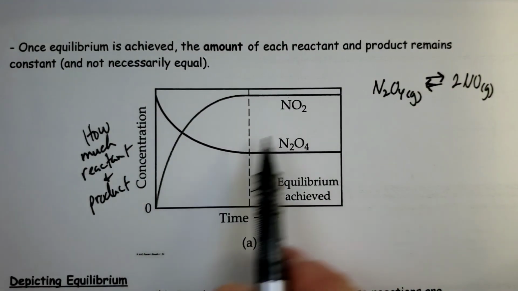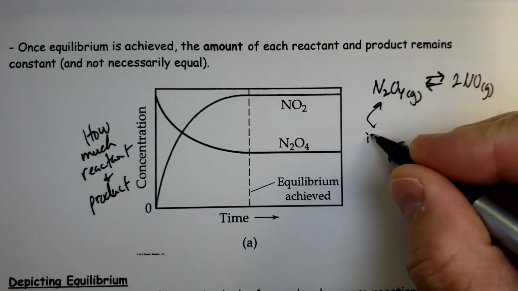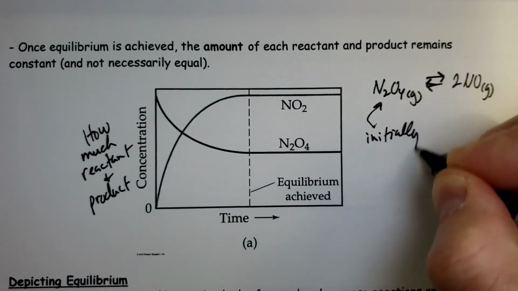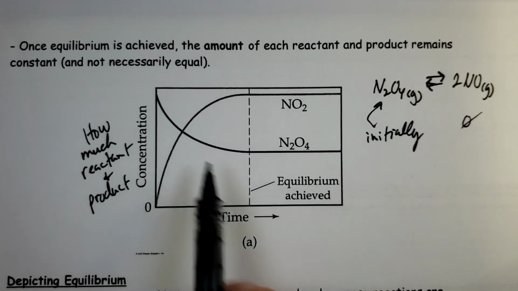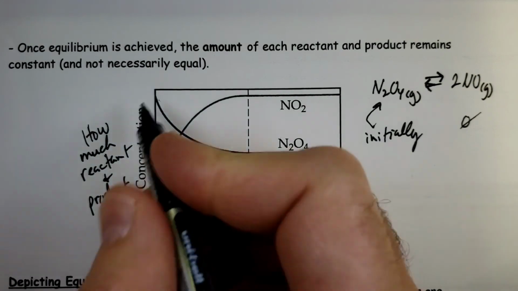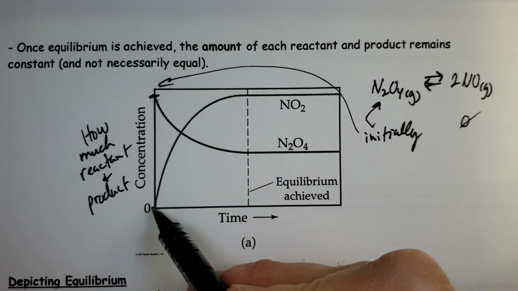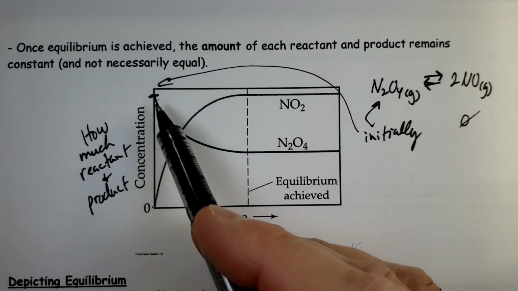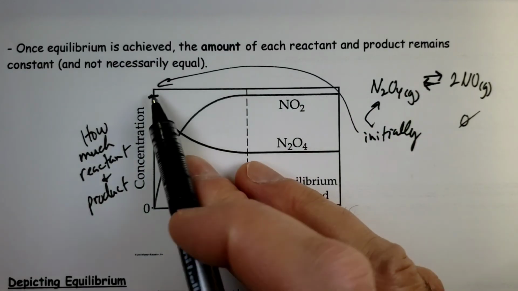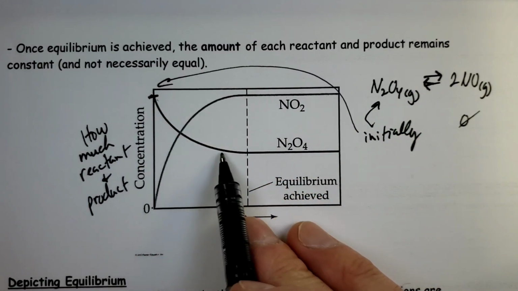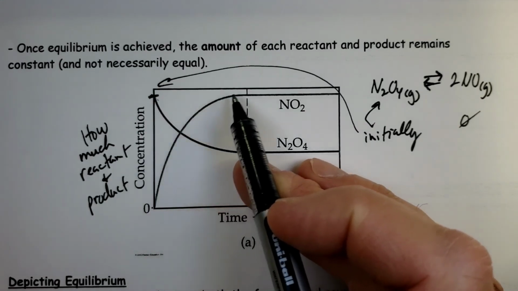If I only had N2O4 initially, and I didn't have any NO2 in the flask, of course my N2O4 would start off at a large amount, and I'd have none of the NO2. But as the reaction happens, as N2O4 molecules start to break down, there's less and less N2O4 molecules, and there's more NO2 molecules forming.